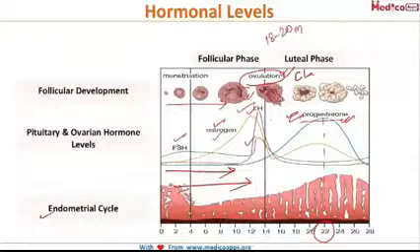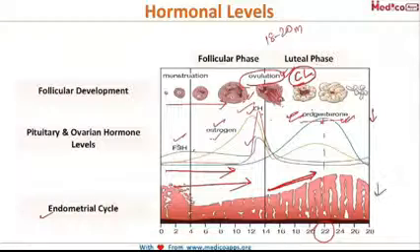Now after ovulation, the follicle gets converted into the corpus luteum and starts secreting progesterone. So the progesterone level peaks, and the levels of the other three hormones, FSH, estrogen and LH, fall. During this time, under the effect of progesterone, the endometrium becomes secretory, and subsequently when the progesterone level falls, there will be shedding of the endometrium leading to menstruation.